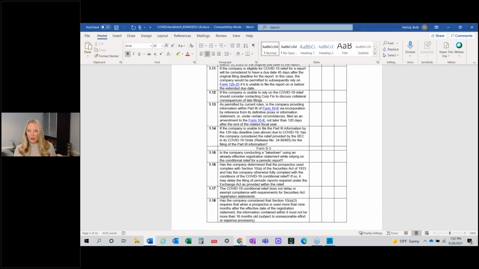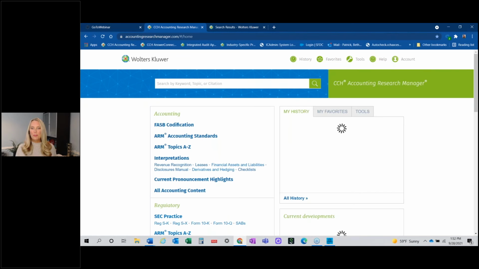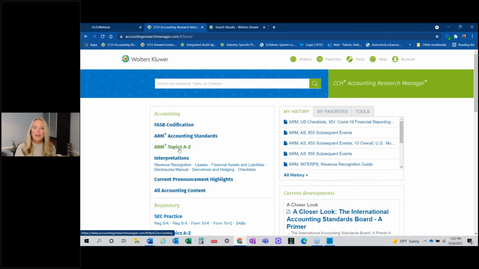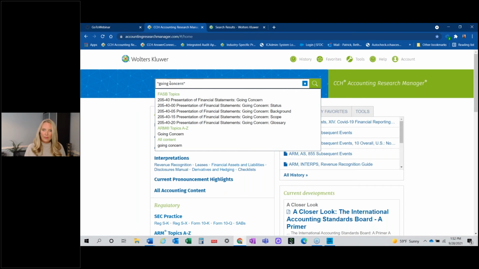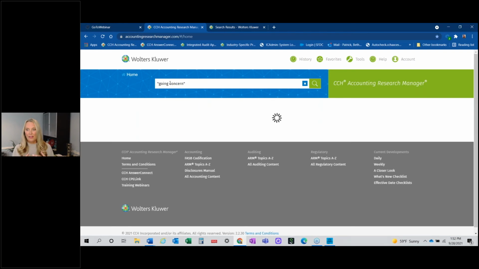All right, now let me go back into Accounting Research Manager. So that's just a couple of ways, like if you went into the FASB, if you wanted to go in topically. But what if you just want to type in a keyword search? Let's do that. Let's type in "going concern." And I'm going to put it in quotes because I do want those two words together.